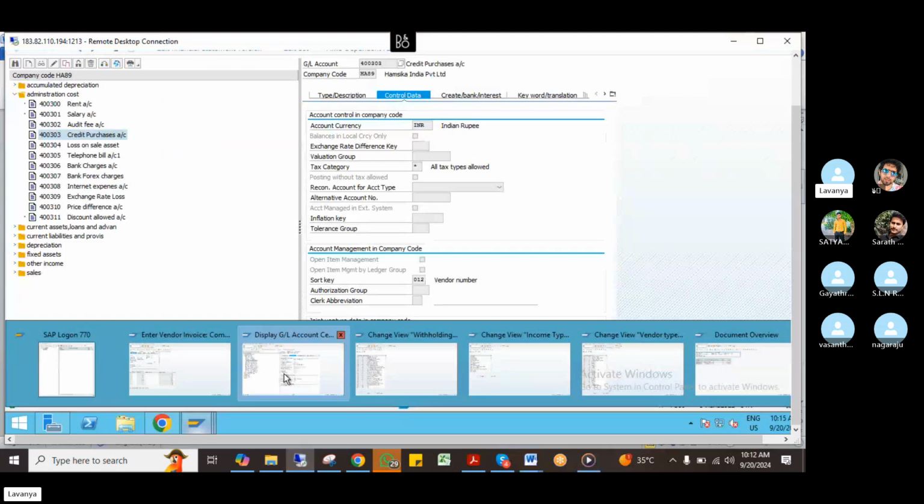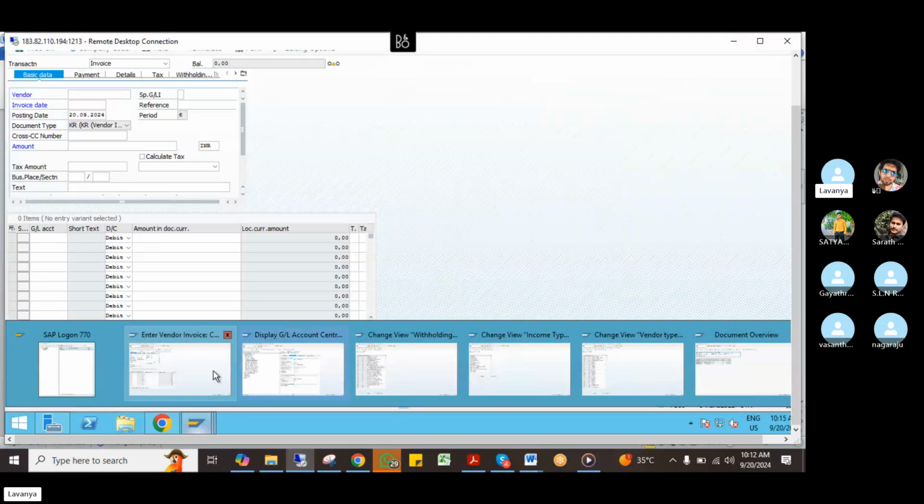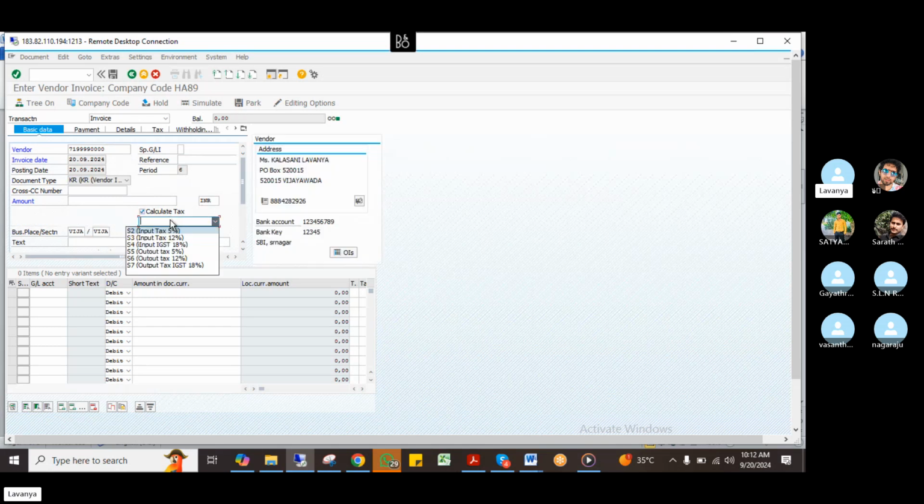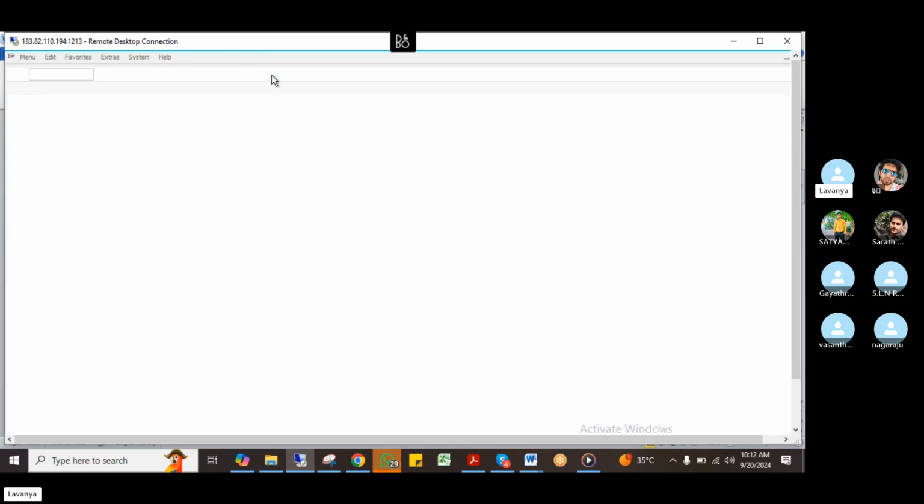You come to here, vendor invoice, same thing. Just mention the date, then invoice 20,000, and business place we already mentioned, right? Then the section code, and just give here calculate tax and just take 5. See, someone, I need to assign, right?